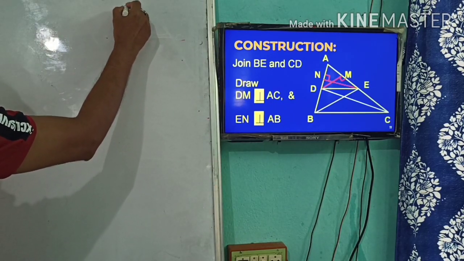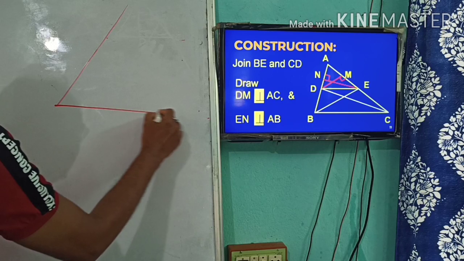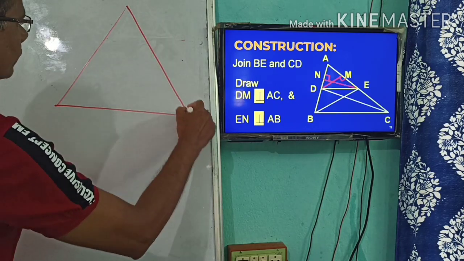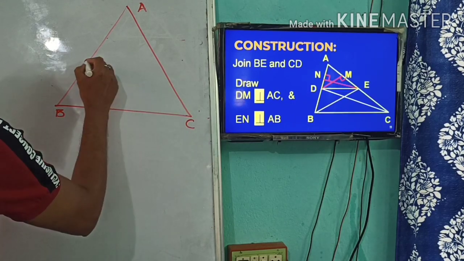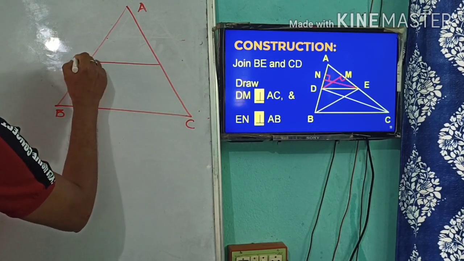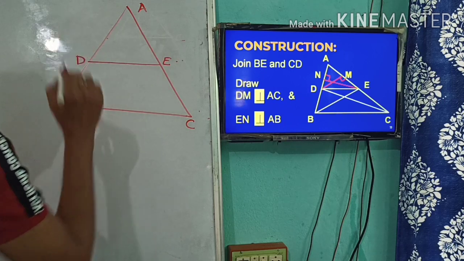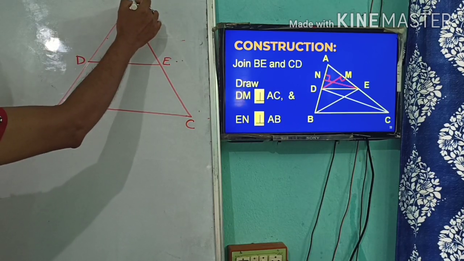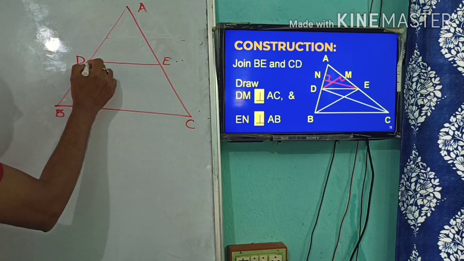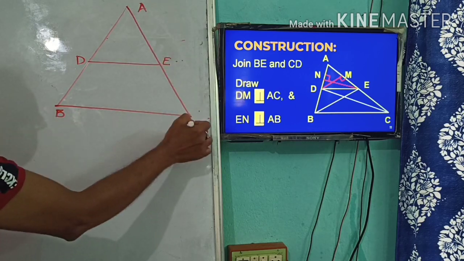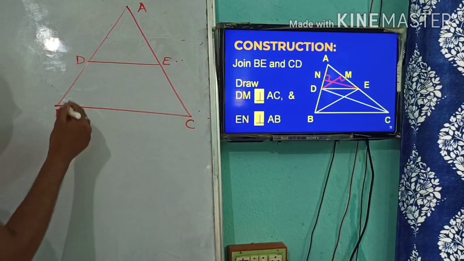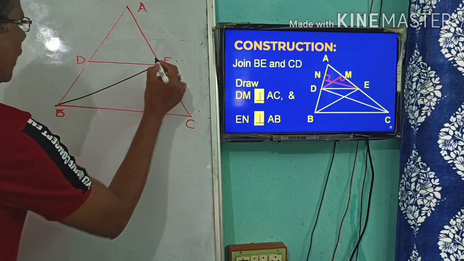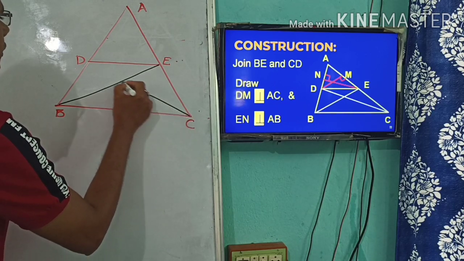You see, I have a triangle ABC. ABC is the required triangle, and here DE is made parallel to BC. Is that clear? Then this DE intersects AB at D and AC at E. And I have joined BE first, and I have joined CD.